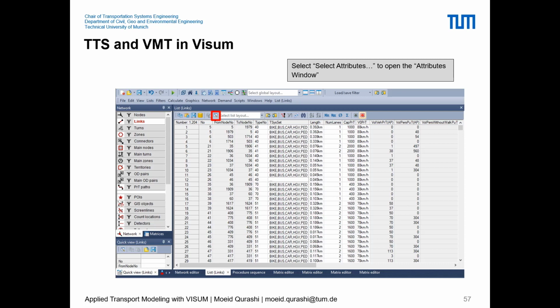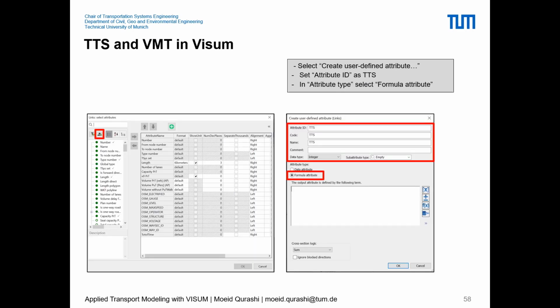If we want to calculate these KPIs within the link table, we can click on the select attributes window, and once we select that, we can click on create user defined attribute. So basically we can define new attributes in the link table ourselves. And we'll create two new attributes for the links, which are TTS and VMT, right?